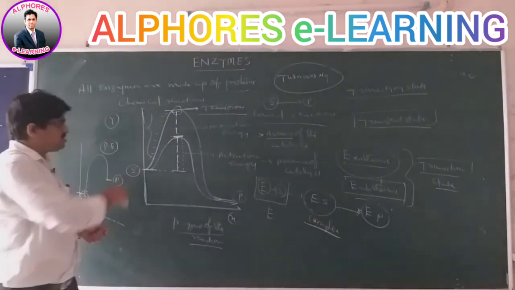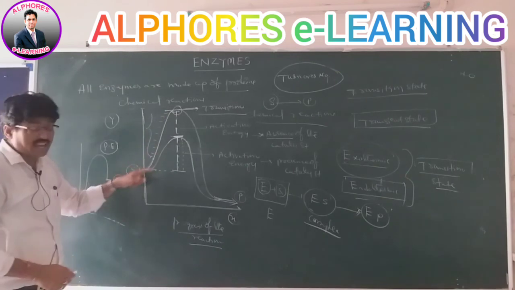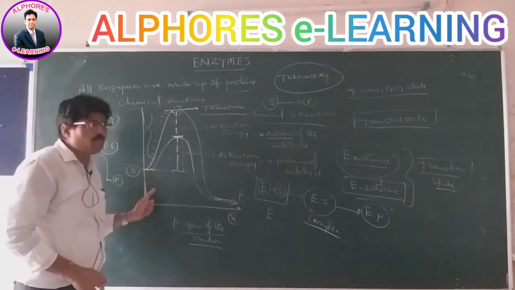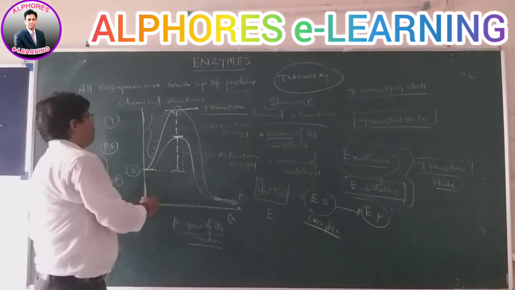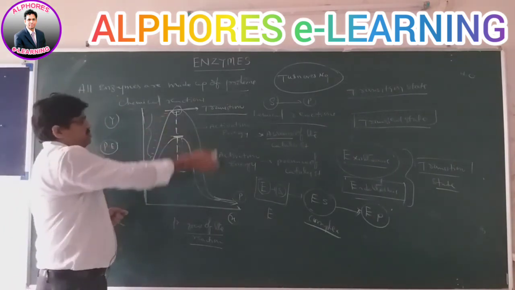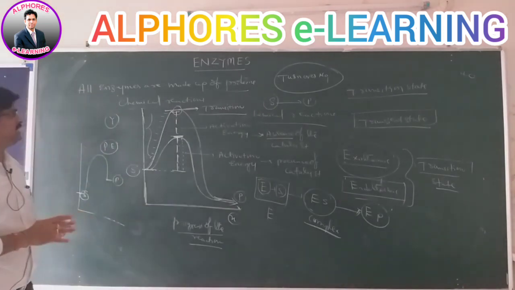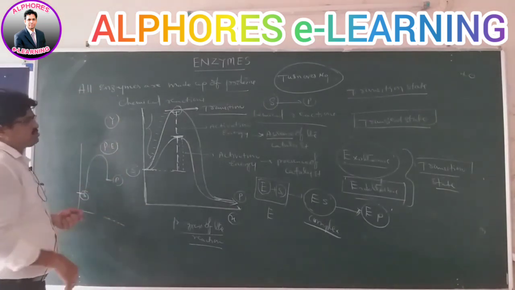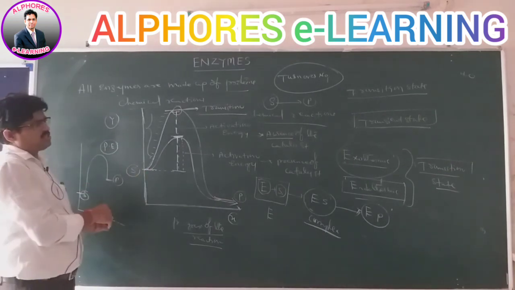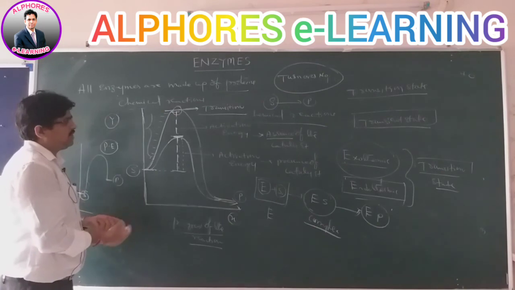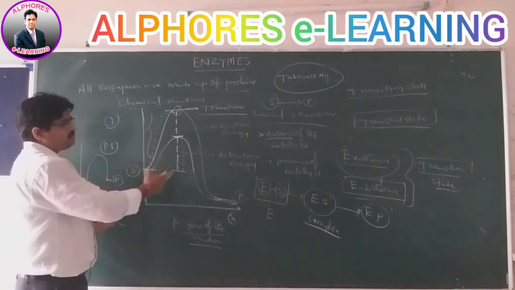Before reaching the transition state, there may be many intermediate reactions. The products formed in this case are unstable and may change. So it is clearly confirmed that the rate of biochemical reactions depends upon the availability of the enzyme as a catalyst.